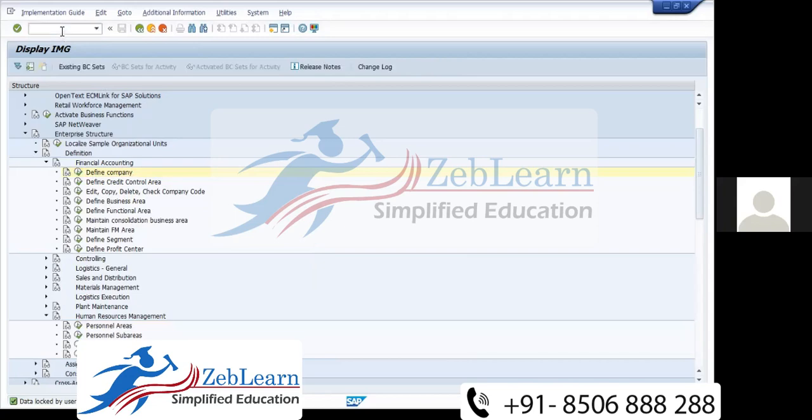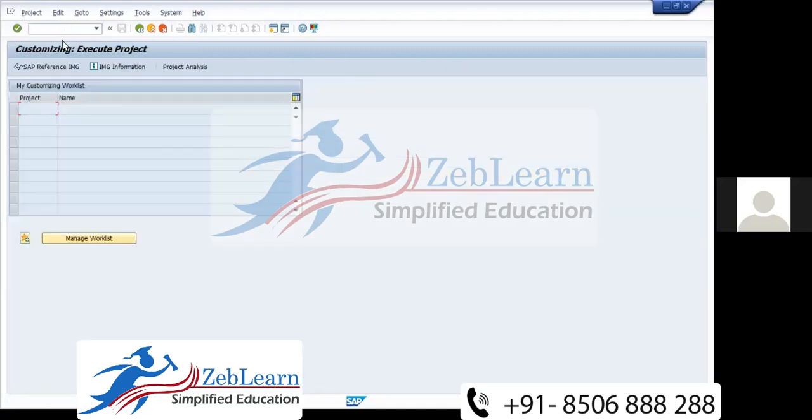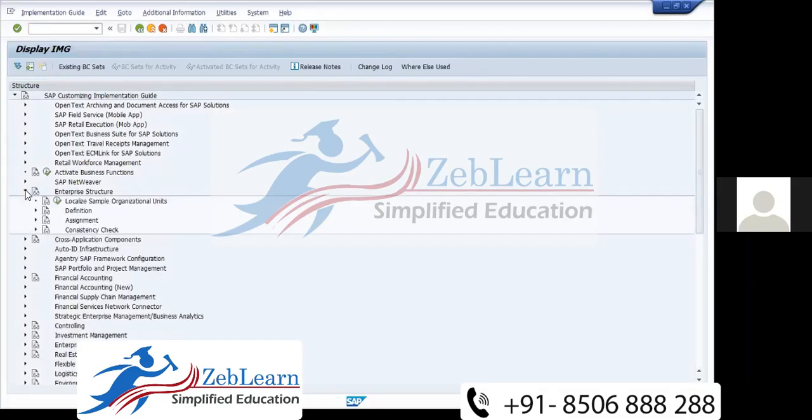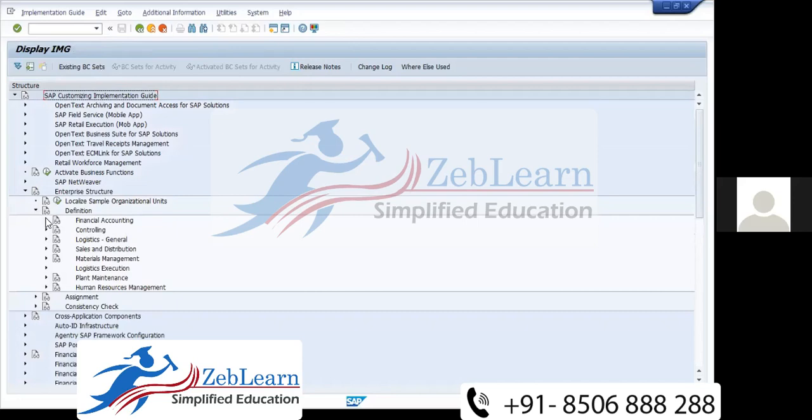/n SPRO, enter. /n SPRO. SAP Reference IMG. Enterprise structure. Definition. Single click on the arrow, and then financial accounting for company and company code.